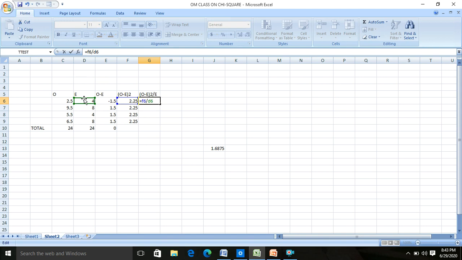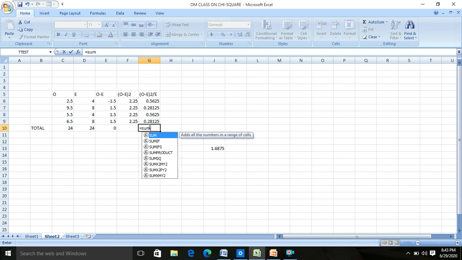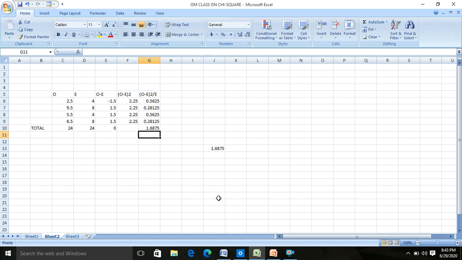This F6 upon D6, enter. You drag it down. You have to find the sum. This is 1.6875.